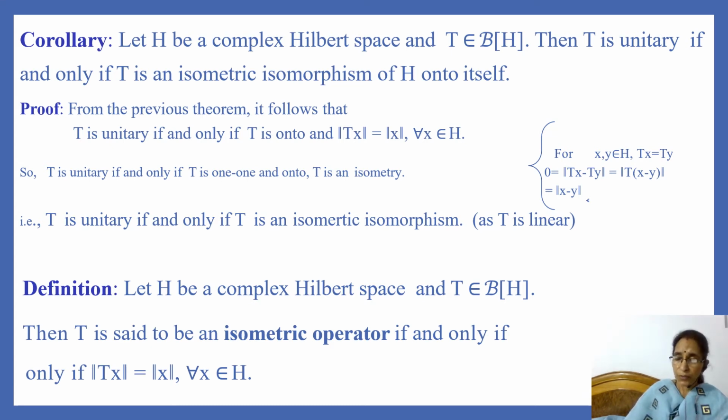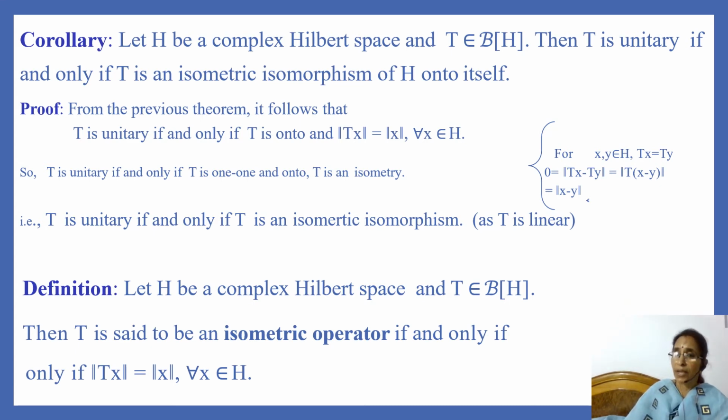From the previous theorem, we know that T is unitary if and only if T is onto and norm of T of x is equal to norm of x for every x in H. So here we note that since T is a bounded linear operator, it is given that T is linear. T is onto, T is an isometry. So it remains to check whether T is 1-1 or not.